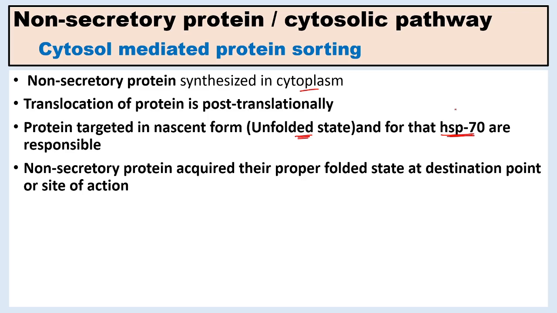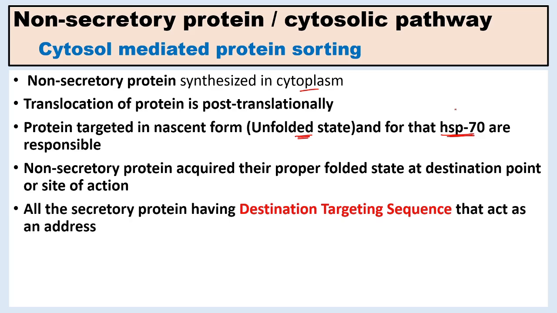The non-secretory proteins acquire their proper folded state at the destination or site of action. At the destination, they become active and perform their function.